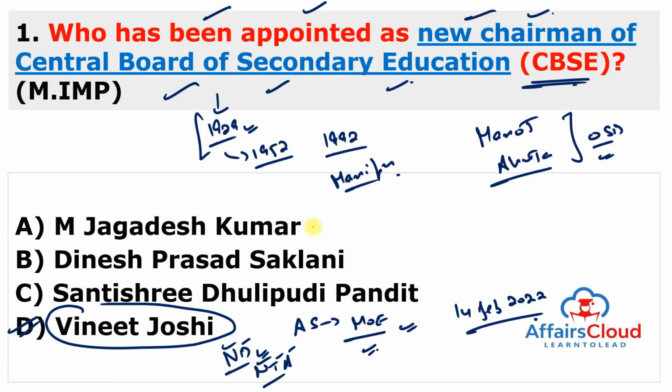Like first you can see here M. Jagadesh Kumar, he was recently appointed as chairperson of University Grants Commission. He was earlier the vice chancellor of Jawaharlal Nehru University, but now becomes the chairman of University Grants Commission. Next, Dinesh Prasad Saklani, he was appointed as the new director of NCERT. Remember, this is again a very important appointment.